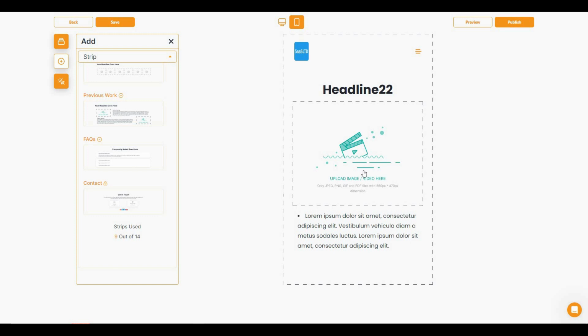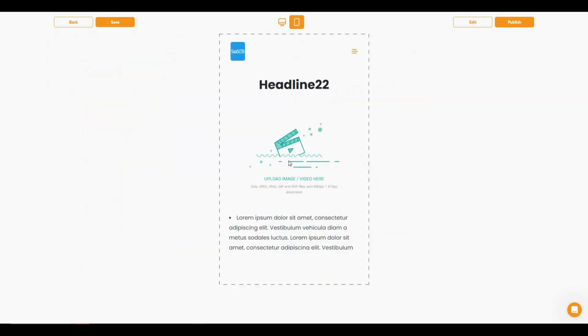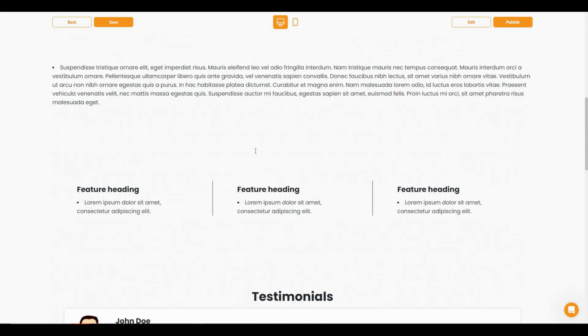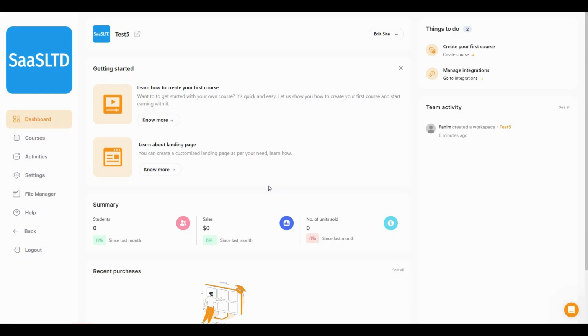So once you have your website ready, you can simply click on publish to make your website live. And you can obviously preview the website by clicking on here. So this is the preview of mobile version and this is the preview of PC version. So let's go back. So now what I want to do is show you how to create your first course.